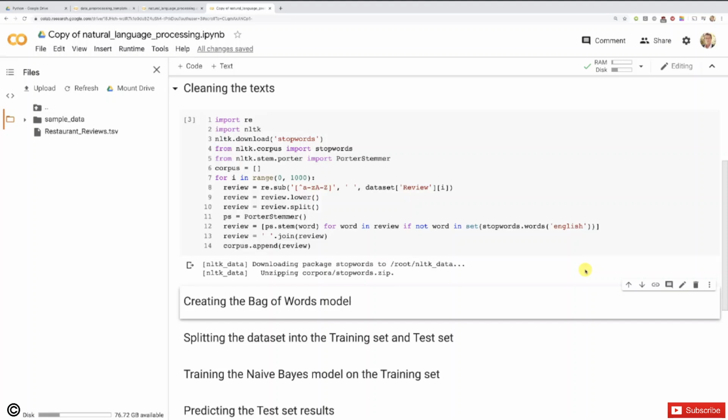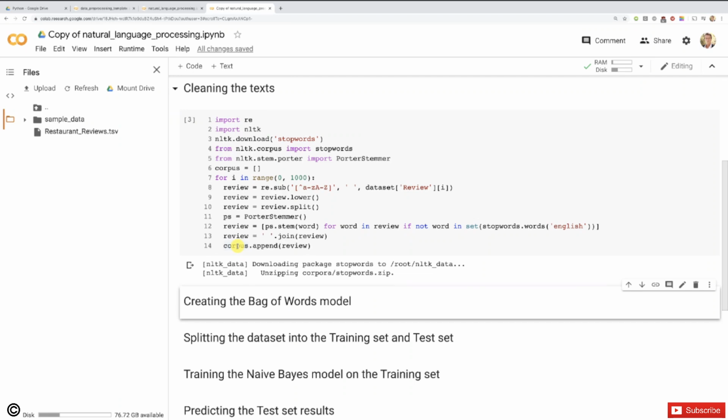Hello, my friends. Are you ready for the most essential step of this implementation, which is at the heart of sentiment analysis? That is creating the bag of words model, which we're ready to do now because all our reviews are properly cleaned. So we're going to get them into the bag of words model to create this sparse matrix, which will contain in the rows the different reviews, the same reviews as the ones in our corpus, and in the columns, all the different words taken from all the different reviews, all of them.